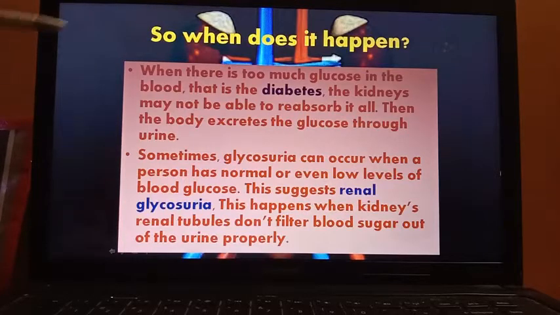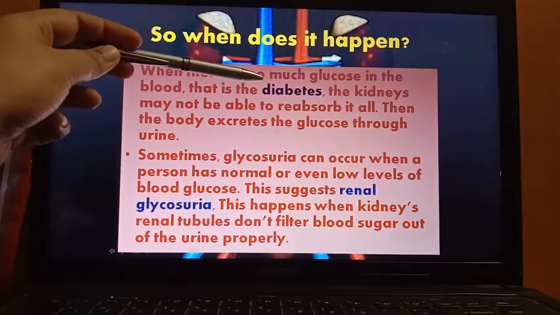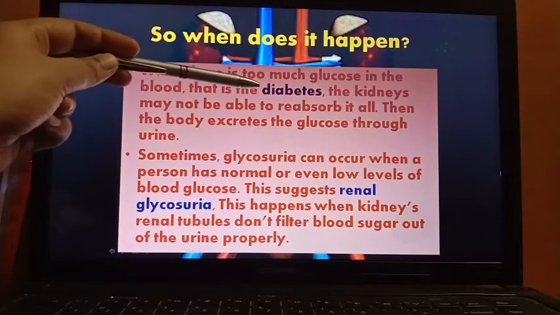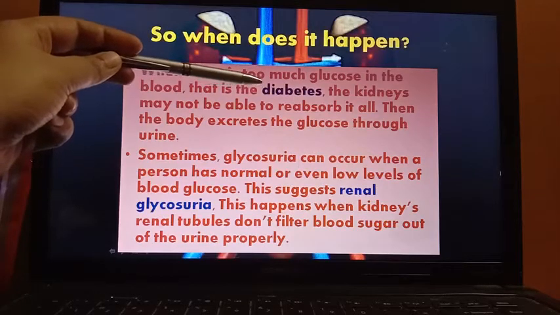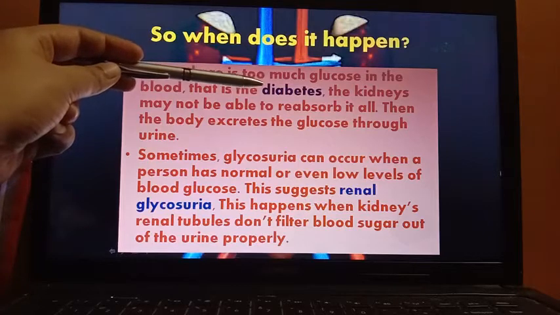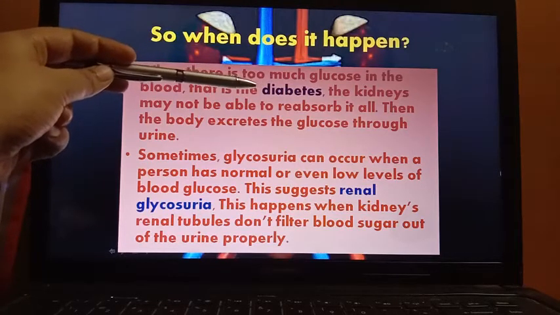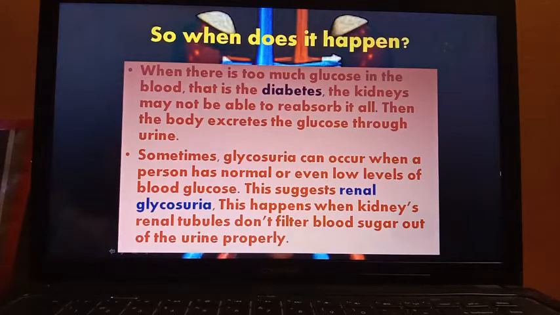When there is too much glucose in the blood, that is diabetes mellitus. Actually, diabetes mellitus is the disease when there is an elevation of the level of blood sugar or glucose. The kidneys may not be able to reabsorb the glucose at all. Then the body excretes the glucose through urine.